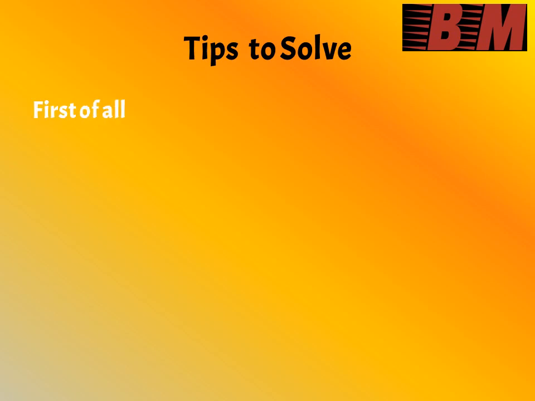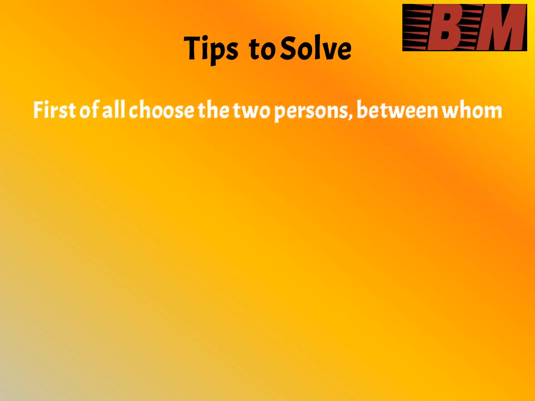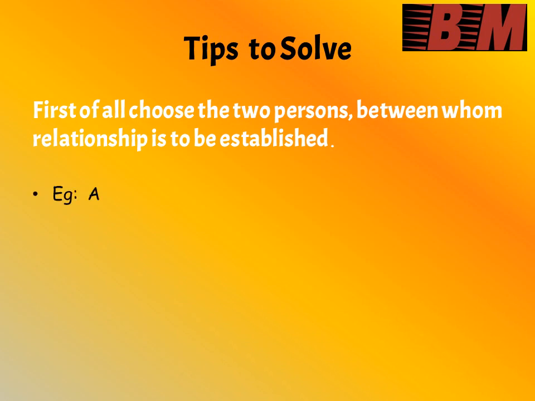Now let us see the tips and tricks to solve blood relation questions. First of all, choose the two persons between whom the relationship is to be established. So first you have to find out between the two people how they are related. Let us see with the help of an example.